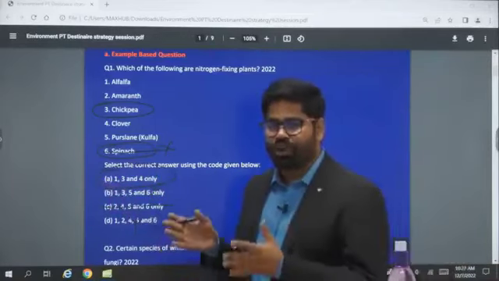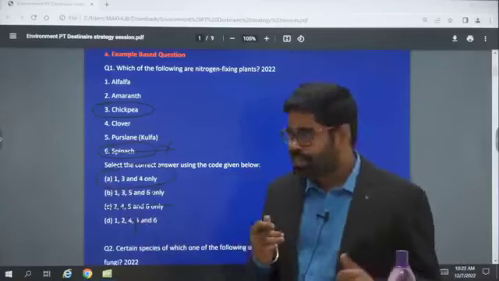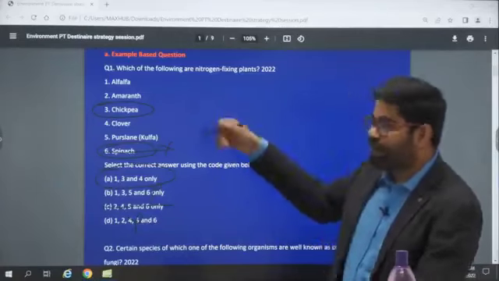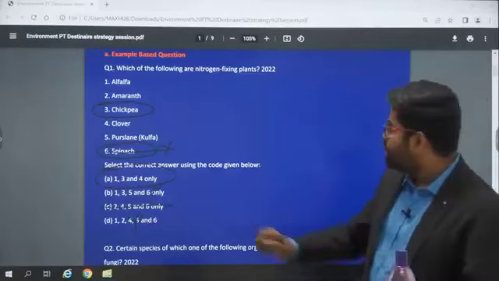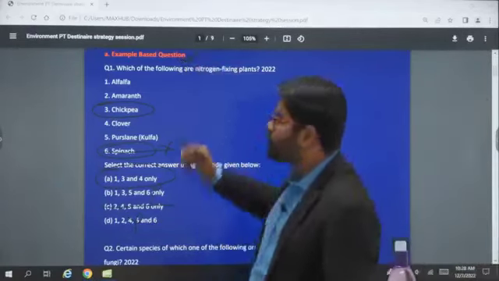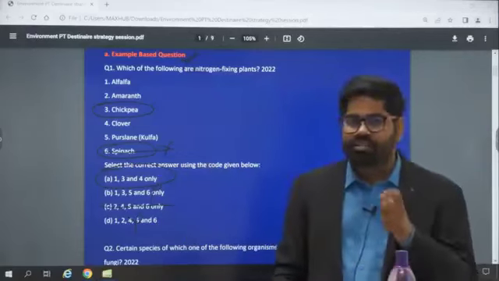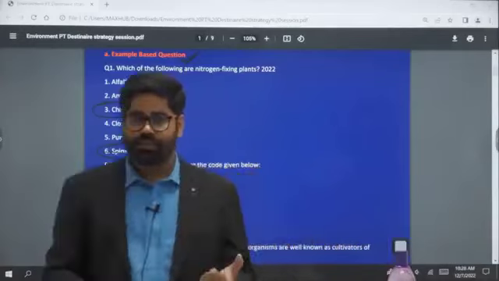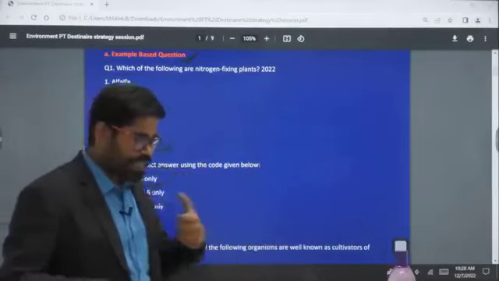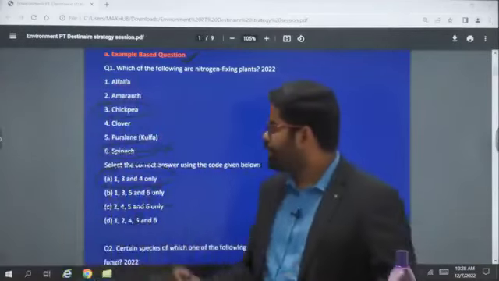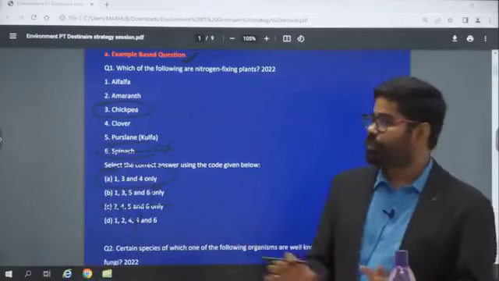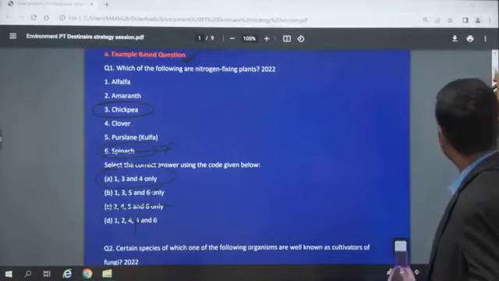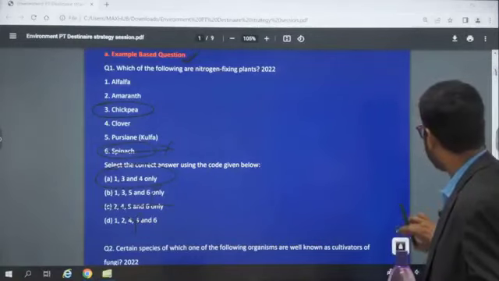Now we don't have to solve the questions like this. We don't have to see the answer of each and every question. But we have to understand what is the nature of the question. And this is something they have been asking very frequently. If you see the last 10 years, from 2013 to 2022, you will find that each year around 2 or 3 questions will be there from examples. Okay. See another question in the similar format.